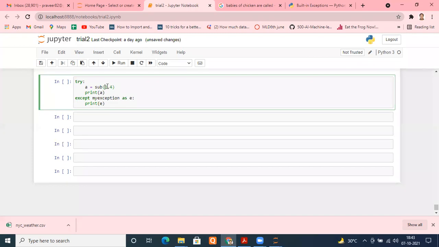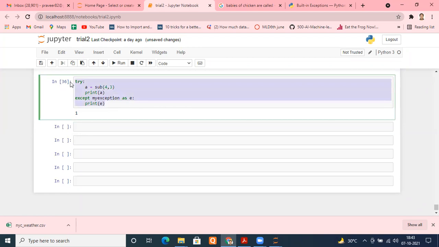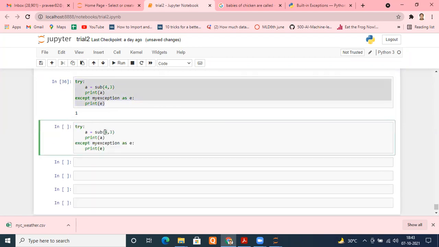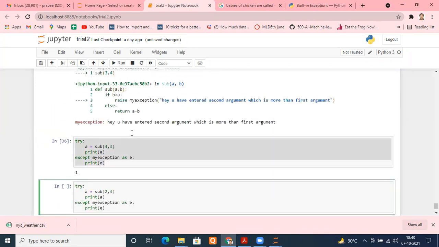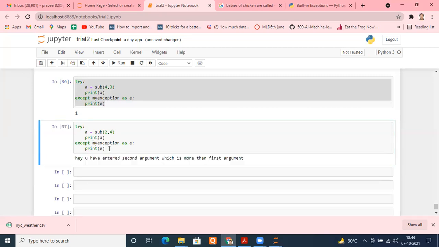For example, I am supplying the correct input now, 4, 3. I will see the value of this. Let me run that. I will get 1. But in case I don't supply the proper input, I supply 3, 4 or 2, 4, that means I satisfied the condition of the exception, but this time my program won't crash like this. It will immediately go to the exception handling. So let me run this and you will see the line: you have entered the second argument, which is more than the first argument. Your exception is properly handled.